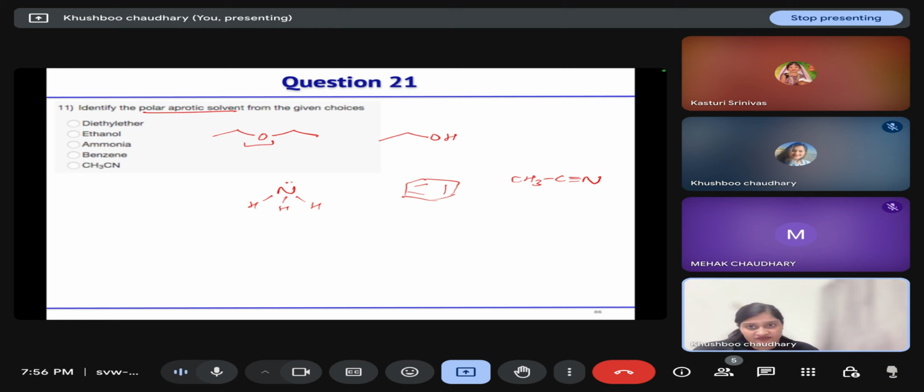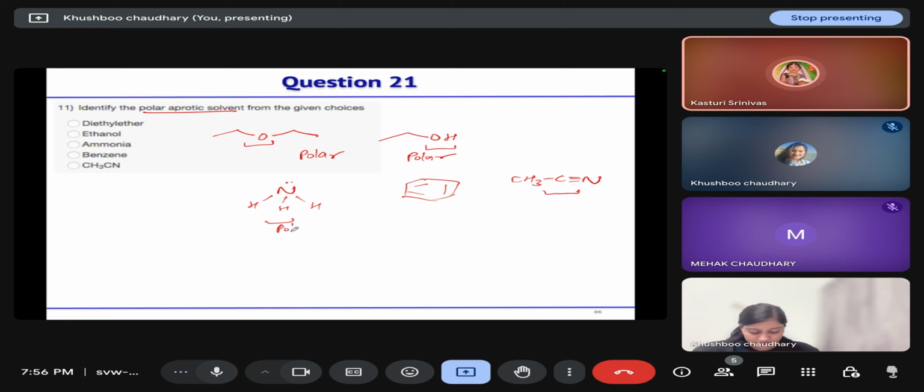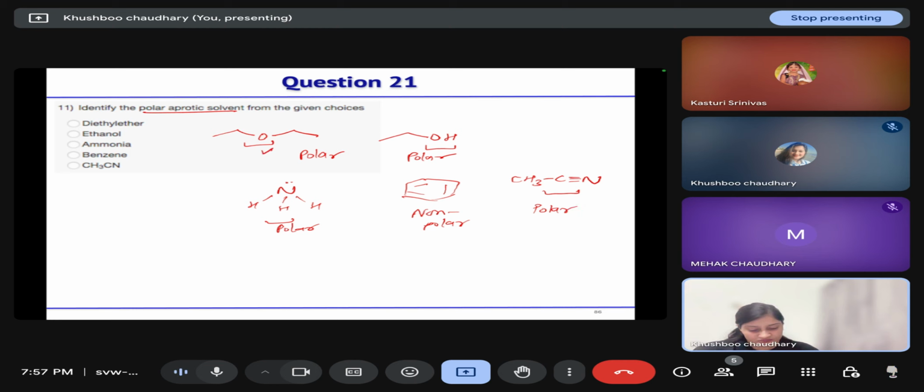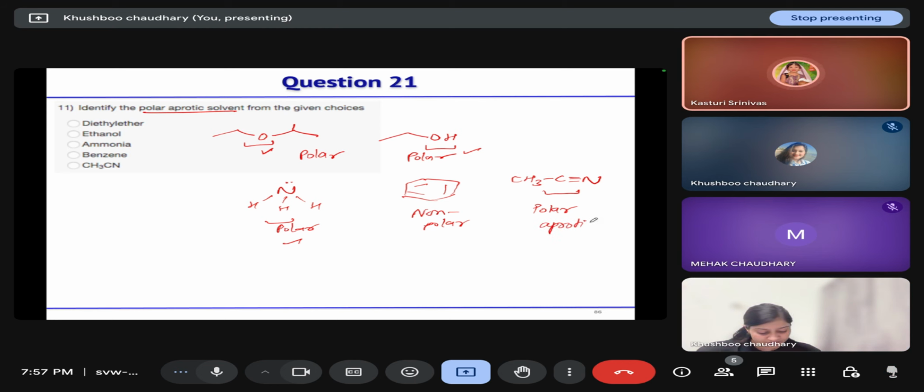Here, an electronegative group is there in this case, this case, and this case, so these are all polar. Benzene is non-polar. Now, which one can give a proton? This can give a proton from here. Alcohol gives a proton, ammonia can give, but acetonitrile does not have a proton to give. So it is polar aprotic.